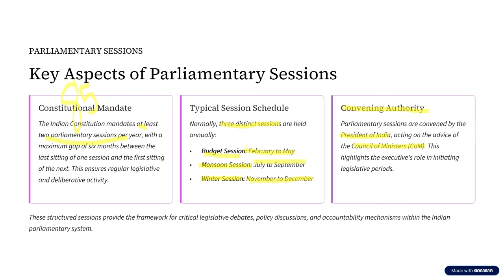So, this Council of Ministers is going to request or suggest the President of India to summon the session. Clear? This is how the session is convened.